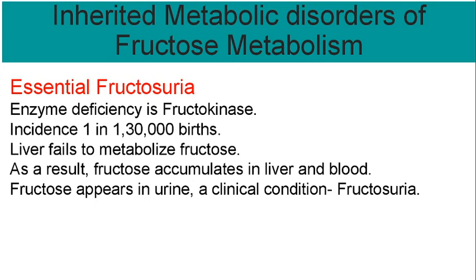Due to deficiency of this fructokinase, the liver fails to metabolize fructose. As a result, fructose accumulates in the liver and blood, and fructose will appear in the urine, a clinical condition called fructosuria. This disease is asymptomatic, and patients have a high level of fructose in blood, that is fructosemia, and they excrete fructose in urine, that is fructosuria. Therapy is that the patient should avoid excess consumption of fructose and sucrose. This incidence occurs in 1 in 130,000 births.